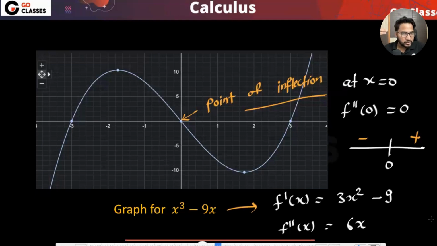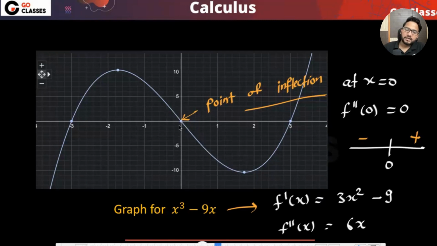So this 0 is the point of inflection here. Why? Because less than 0 it is negative, greater than 0 it is positive. Basically at 0 it is changing sign, and at 0 it is 0. So what is happening here? You are changing the curvature. What does this mean? Negative means it is concave down, just before 0. Can I definitely say the function was like this? Or can I only say in the neighborhood? In the neighborhood, it was behaving like this, concave down, isn't it? In the neighborhood only we can say, right?